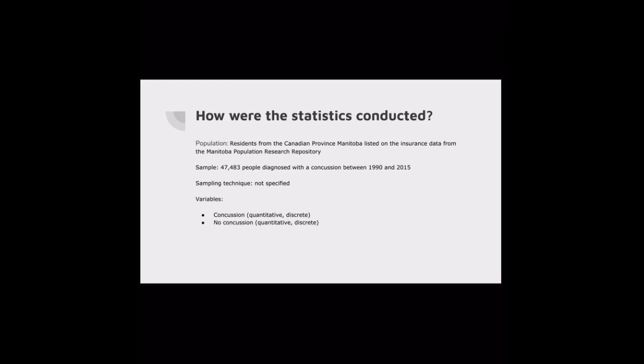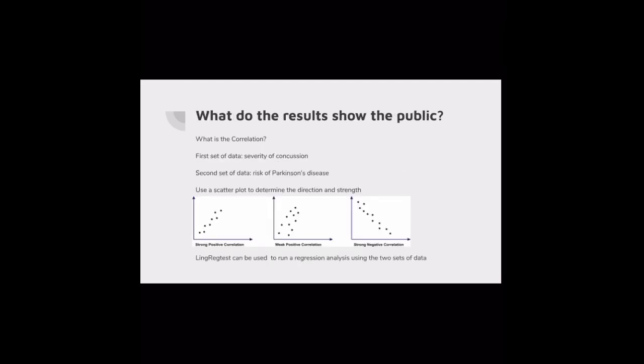Because of the large sample size, I would guess that a convenience sample was used, but I'm not sure what they used. The variables are concussion or no concussion, which are quantitative discrete variables. For this data, determining the correlation between having concussions and developing Parkinson's disease is what researchers are trying to analyze.